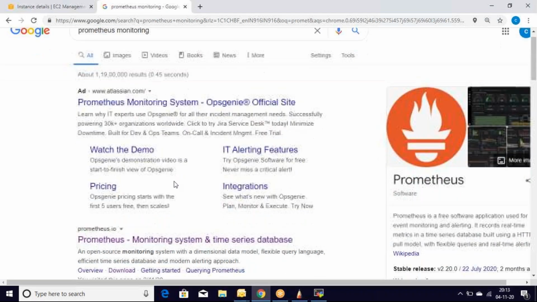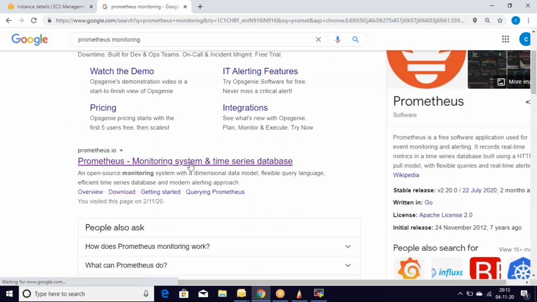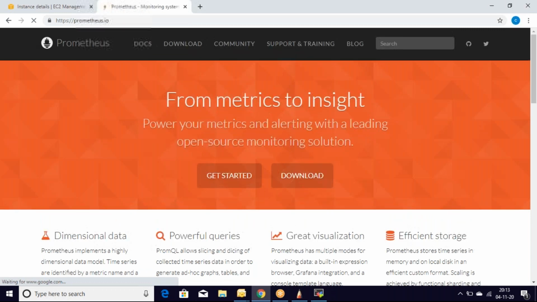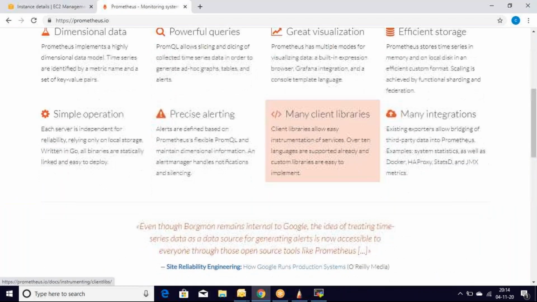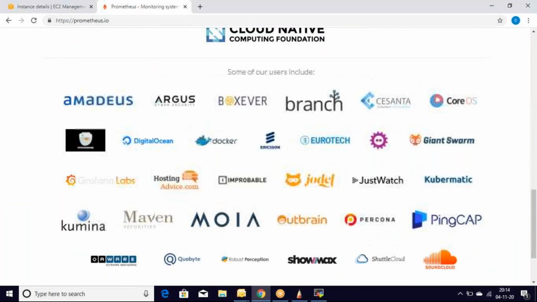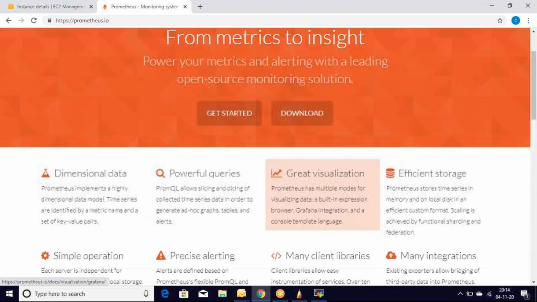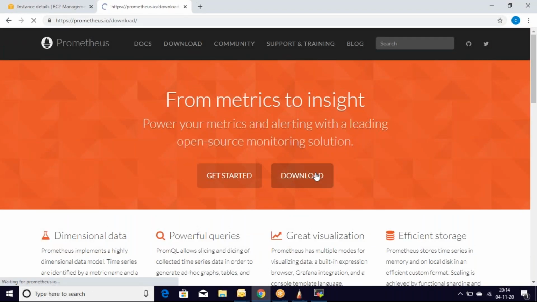We need to go to the website prometheus.io. This is the site from where we are going to download the first thing, node exporter. I'm not finding it from the console's perspective. Let's click on download.